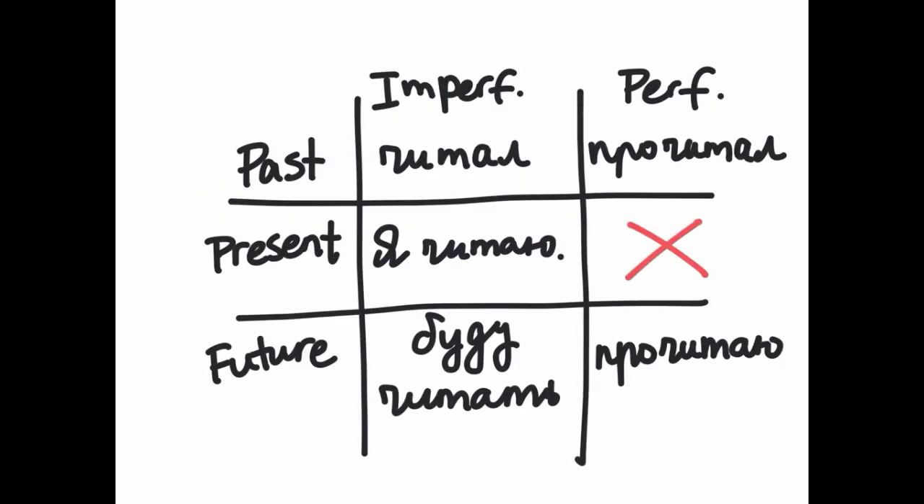Here you can see a completed chart. What we've added is the future tense. Imperfective, буду читать. Perfective, прочитаю.